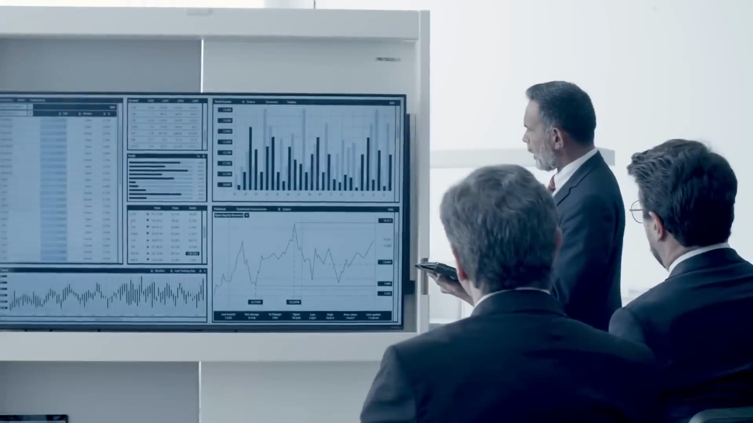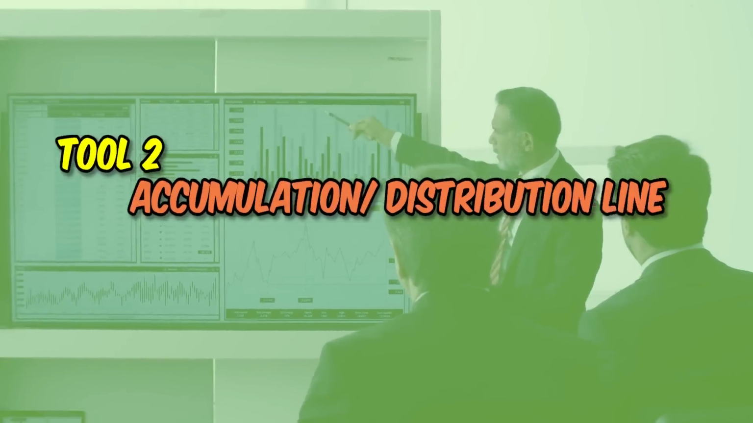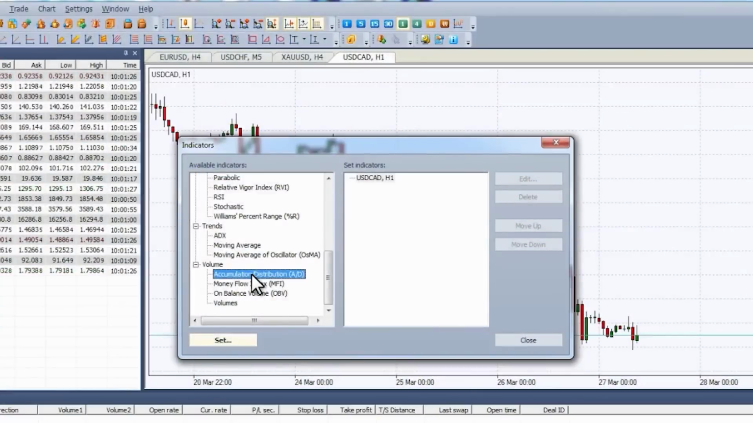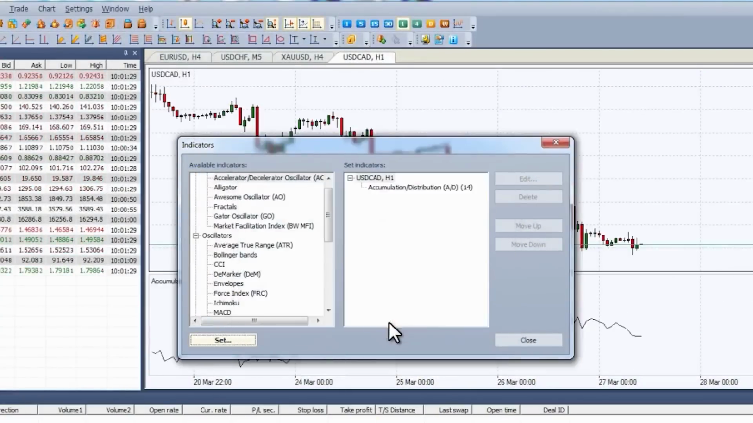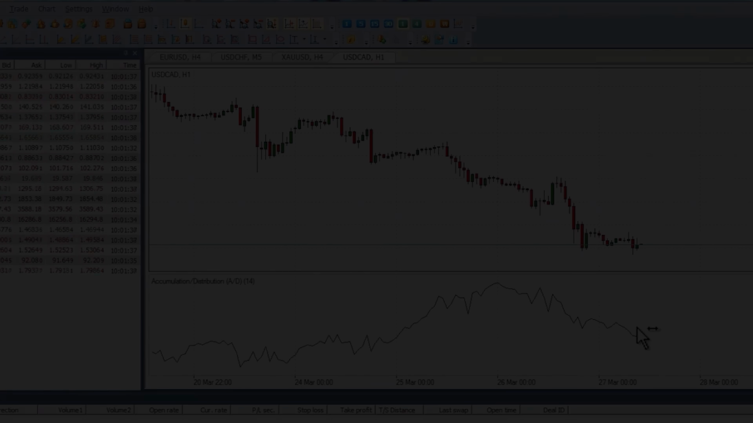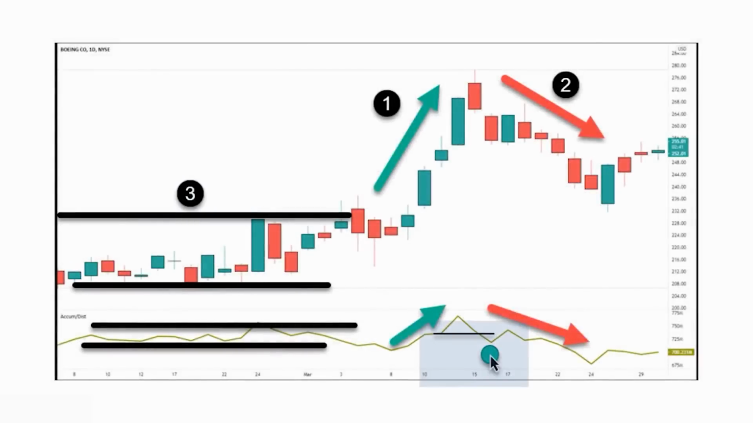The next tool that every new trader should know is the accumulation distribution line. The accumulation distribution line, AD line, is one of the most commonly used indicators to determine the money flow in and out of a security. It's similar to the on-balance volume indicator, OBV, but instead of focusing solely on the security's closing price for the period, it also considers the period's trading range and where the close falls within that range.